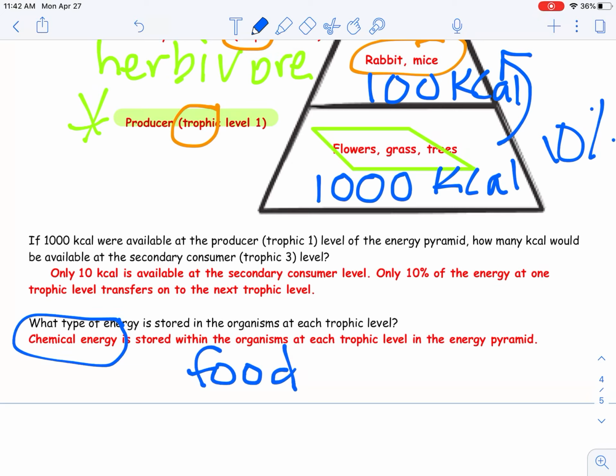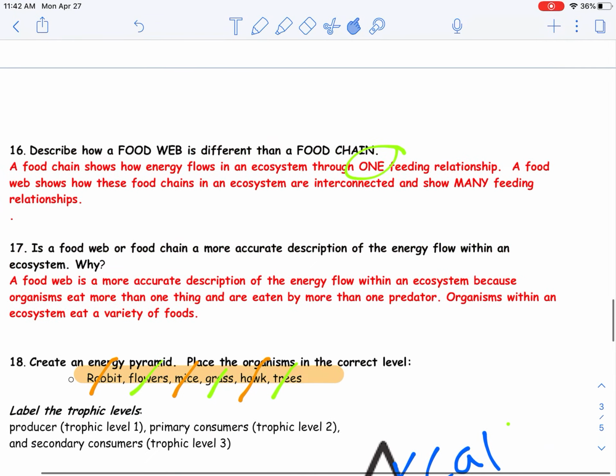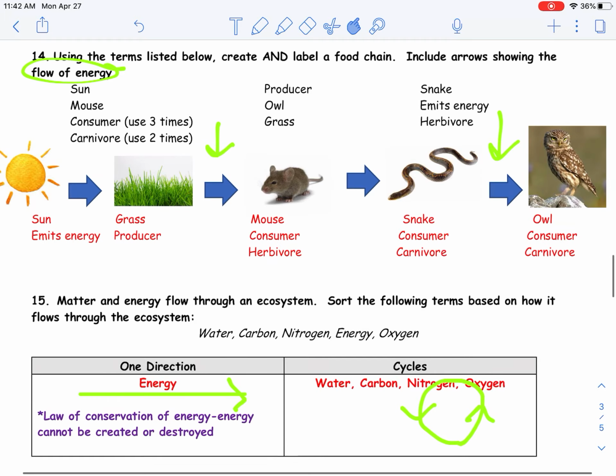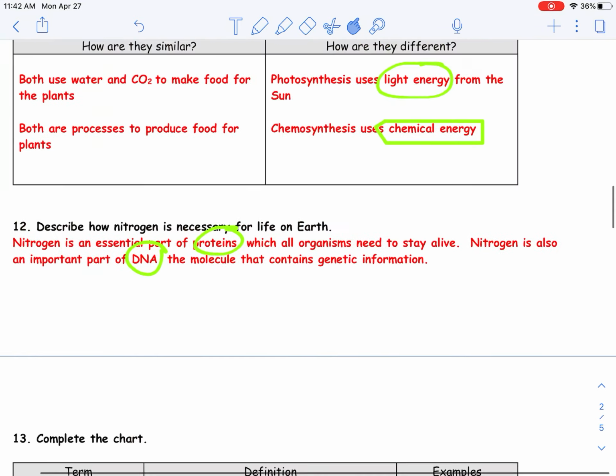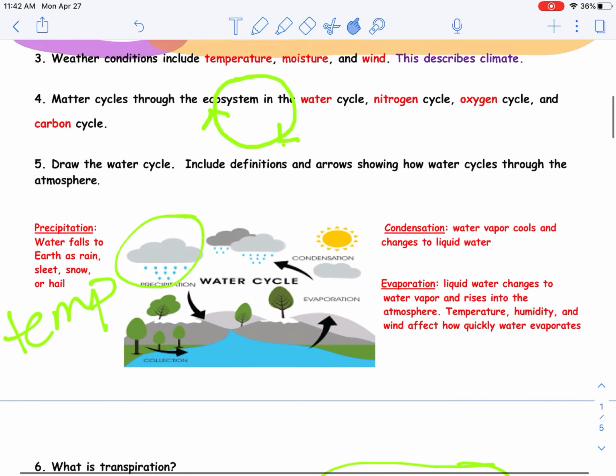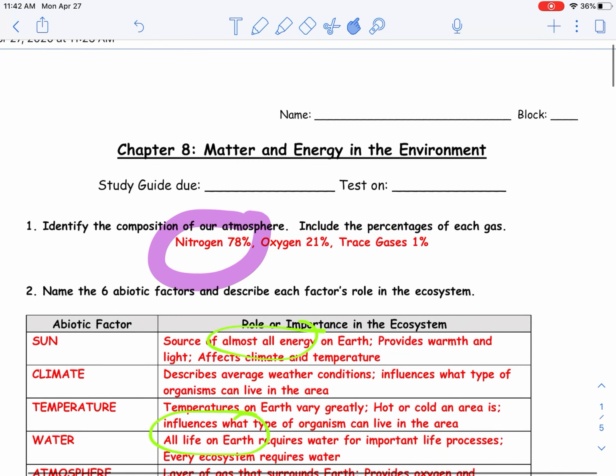All right. So make sure that you have all of this filled out correctly. Review your outline notes, review your vocab. And you guys got this. Good luck.